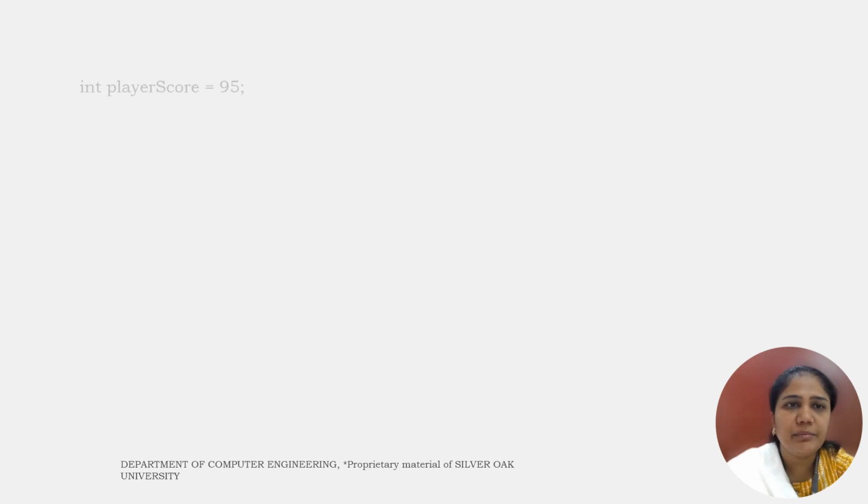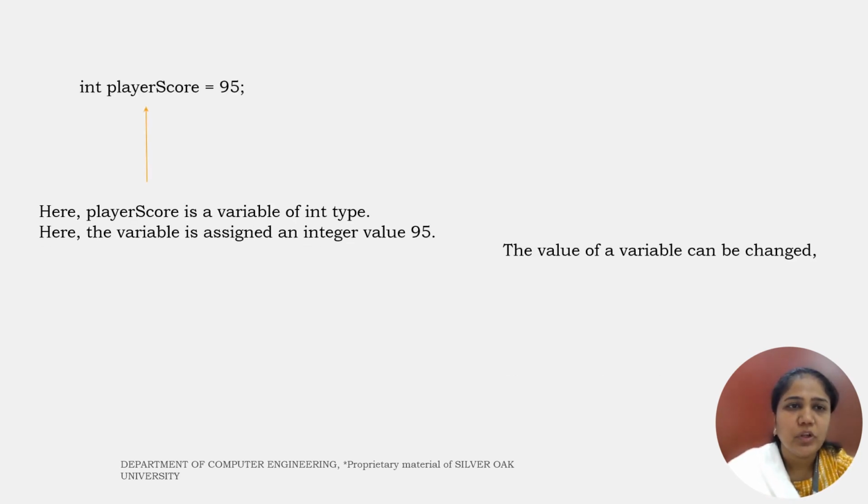Let us take an example. As we can see, over here the declaration integer player score equal to 95 is done. Player score is the variable name. Integer indicates that it can hold the integer type of value. 95 is the assignment done to the player score variable. Now what happens when this statement is compiled?